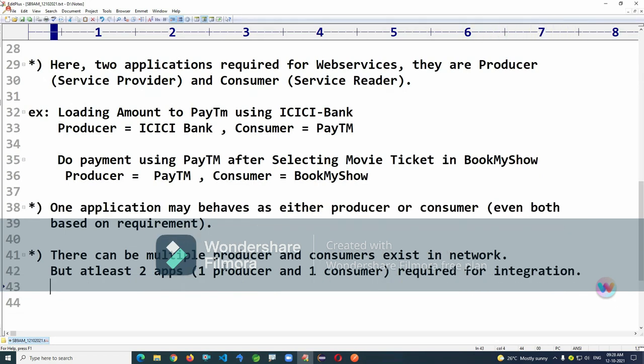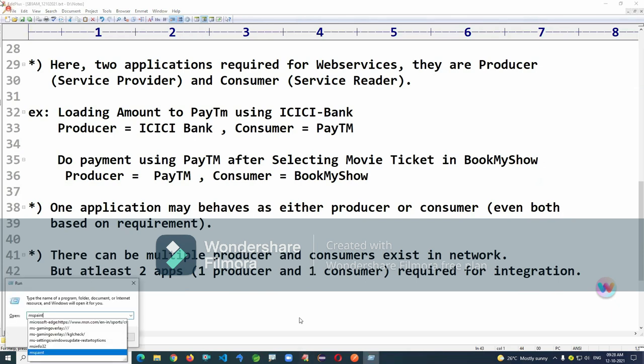Hope you're clear now. Of course, definitely multiple will be there in real time, no doubt about that. But if you want to implement the web service concept, minimum two applications required. One is producer, another one is consumer. Now listen carefully. Some workflow process I'm just showing here.